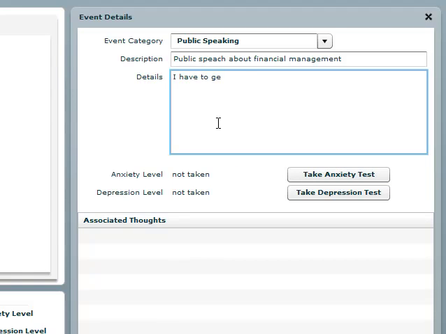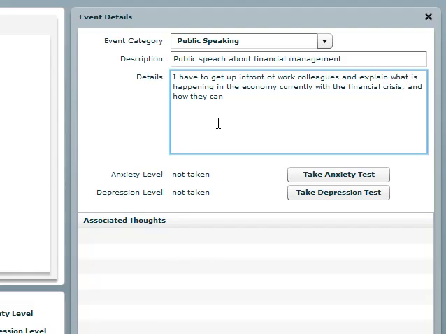You have to get up in front of work colleagues and explain what is happening in the economy currently with the financial crisis and how they can consult with their individual clients to keep them informed of their best options.